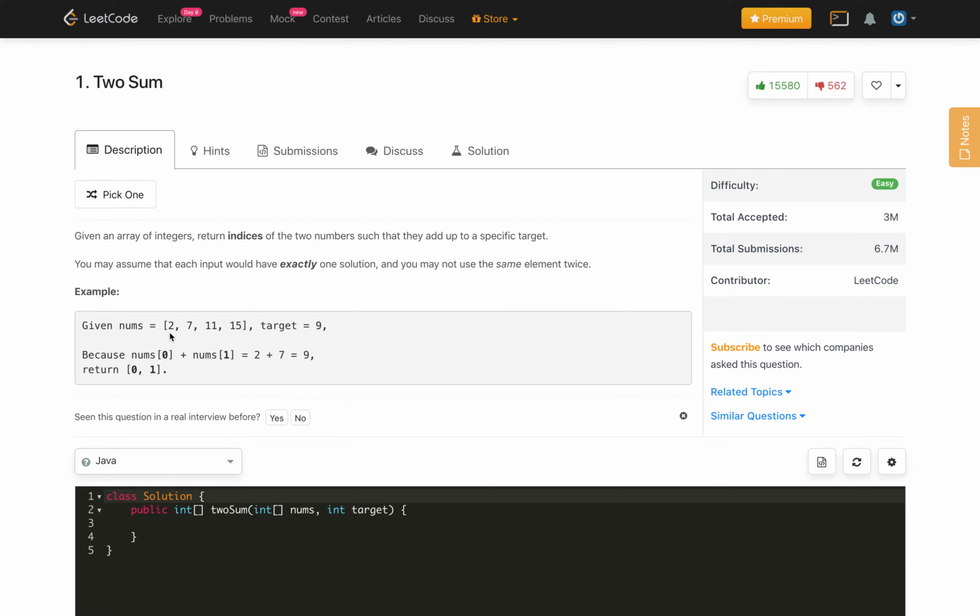If we look for two elements, we will check that 2 and 7 add up to 9. So we have to return the indices of 2 and 7, which are 0 and 1, or 1 and 0, the order doesn't matter here.